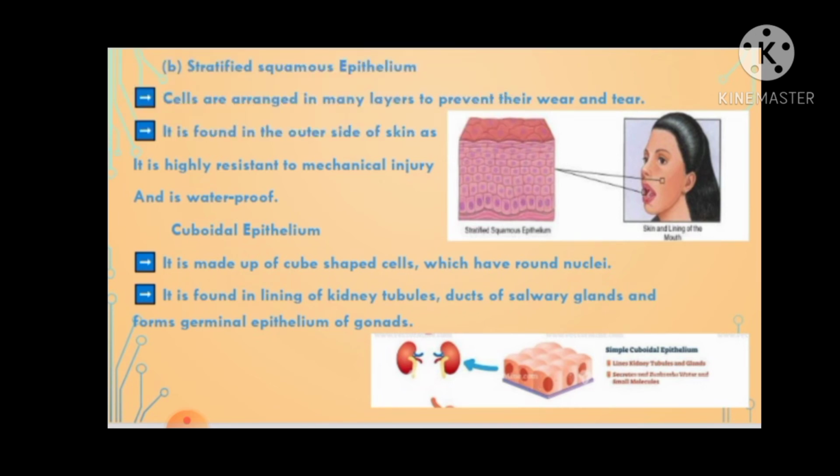of gonads. So students, while studying about different types of epithelium, you should remember the shape as well as their function, where it is situated, where it is found. So as far as cuboidal epithelium is concerned, it is found in the lining of kidney tubules, ducts of salivary glands, and in the germinal epithelium of gonads. Gonads means reproductive tissues, reproductive organs. Okay.